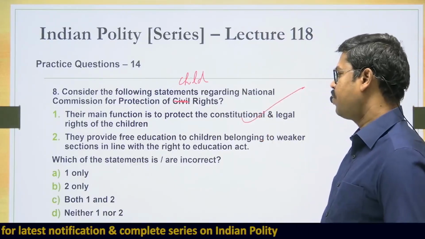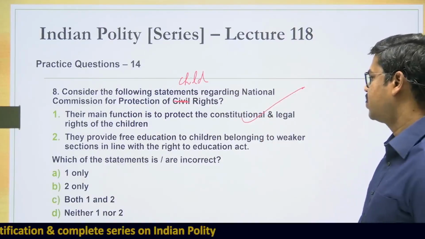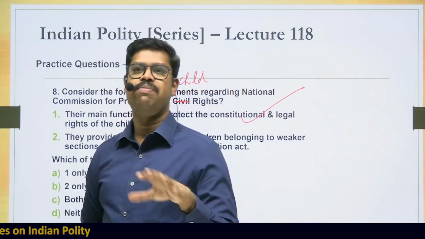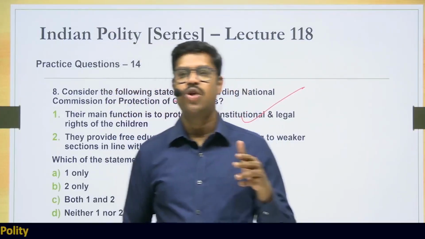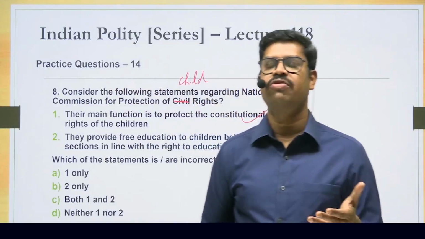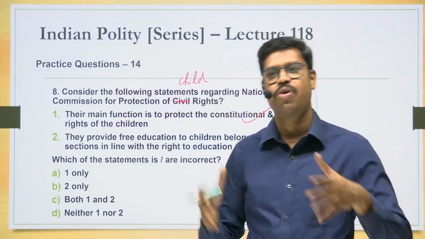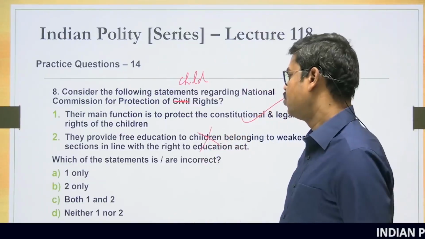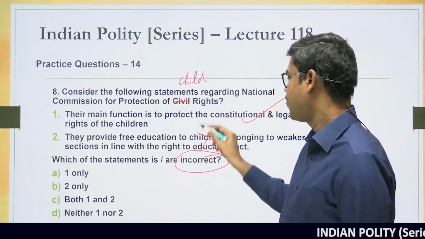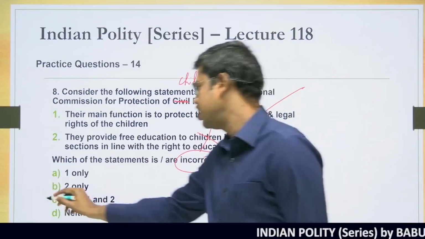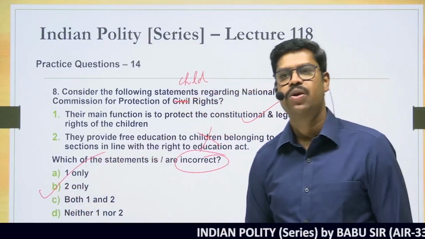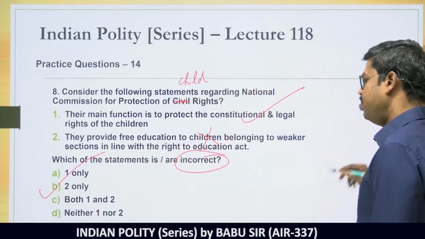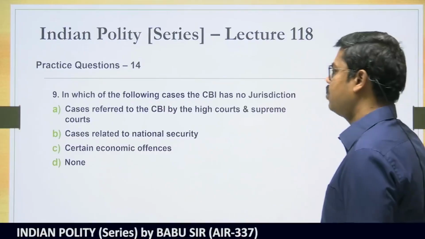So this is true. They provide free education to the children belonging to the weaker sections in line with the Right to Education Act. While they will see whether the Right to Education Act is getting implemented properly or not, it is not the function of the National Commission for Protection of Child Rights to provide education themselves. So they are not supposed to provide such functions under the law. Therefore, which of the statements given above are incorrect? 1 is correct, 2 is incorrect. So what is the answer? The answer would be option B, that is 2 only. B is the answer. Please come to question number 9.